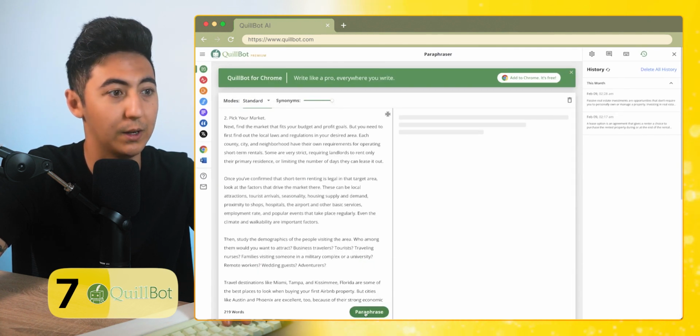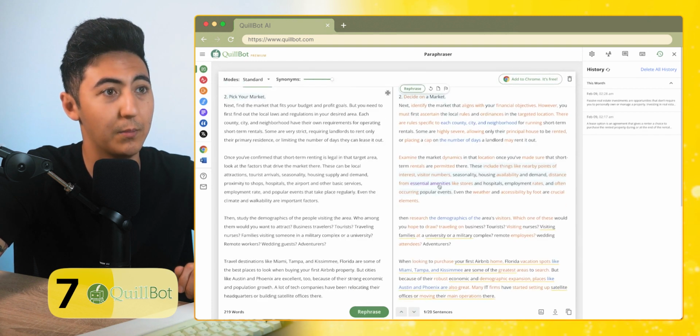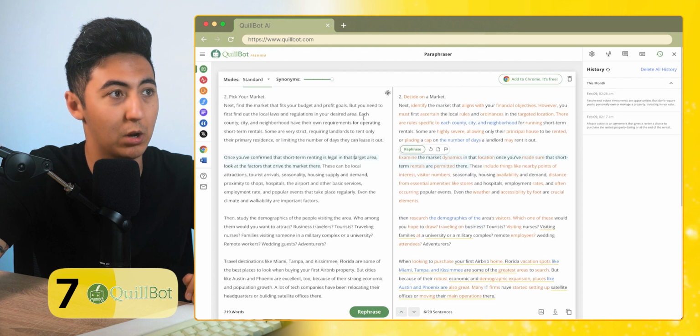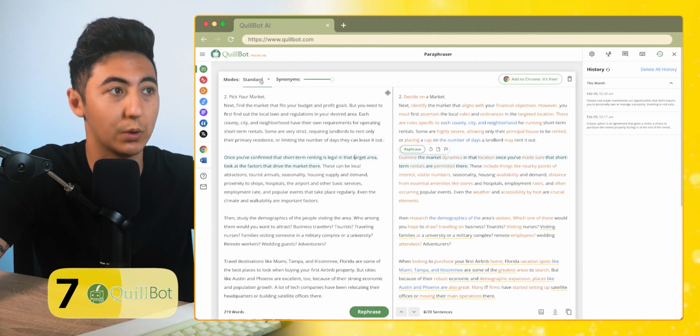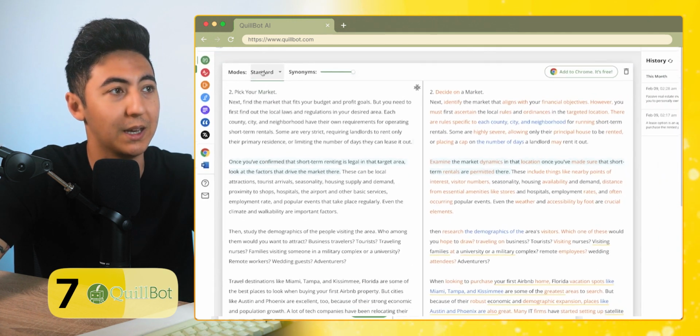and I'm going to paraphrase it. So I'm just going to paste it in and then click paraphrase. And now it's coming up with a different version of that blog post. Essentially the same information, it's just reworded. So it's using synonyms and it's also restructuring sentences. I can have the mode, or the way in which the text is coming out, be different as well.